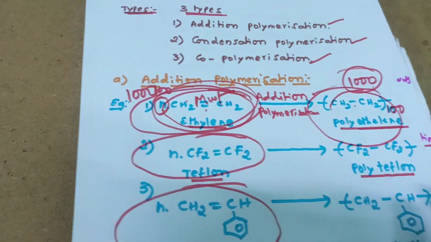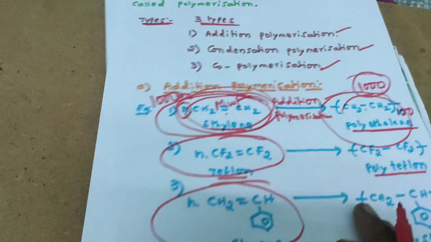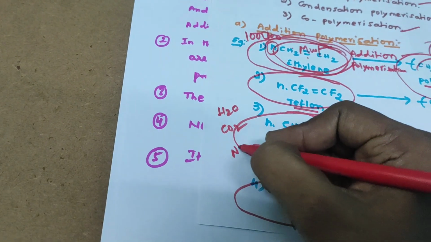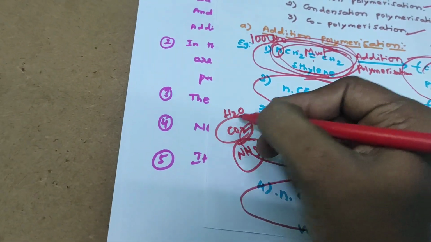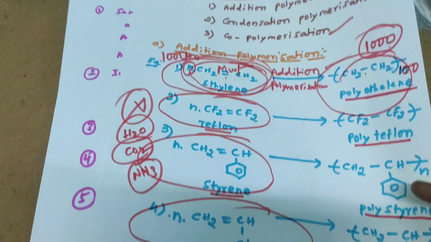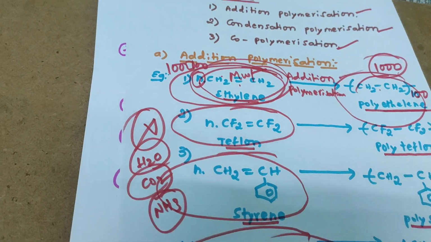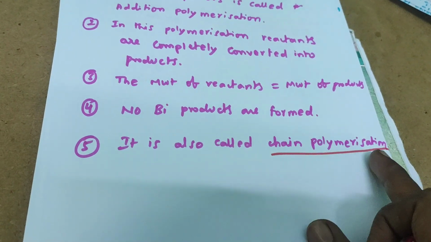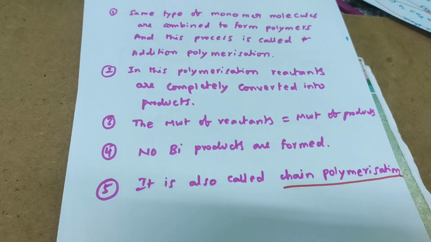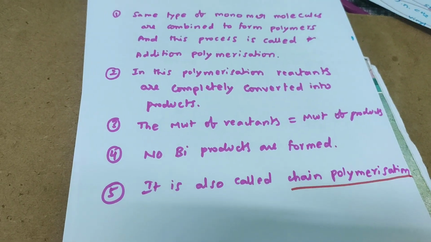Byproducts means additional compounds formed during the reaction process, like H2O, CO2, NH3, which get eliminated in some reactions. Here these are not possible to form, so no byproducts are formed. It is also called the chain polymerization mechanism.